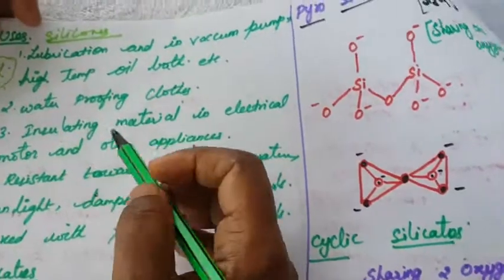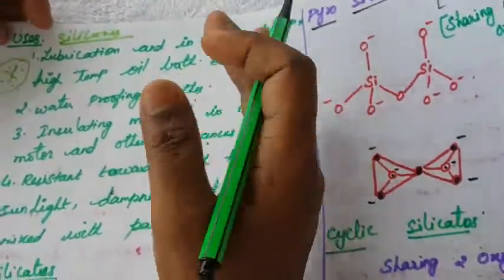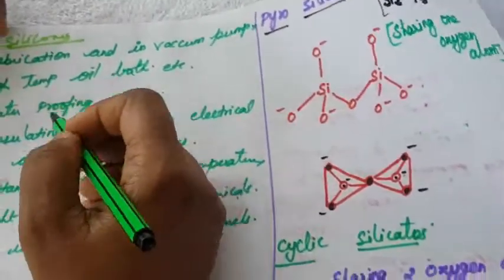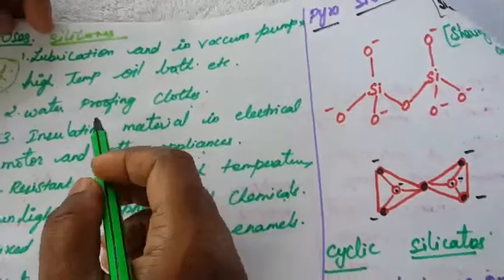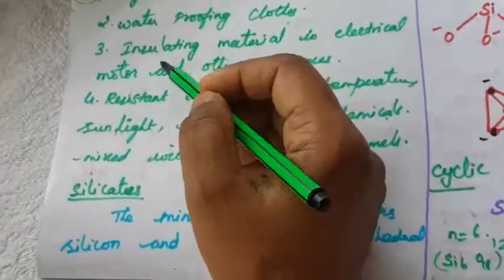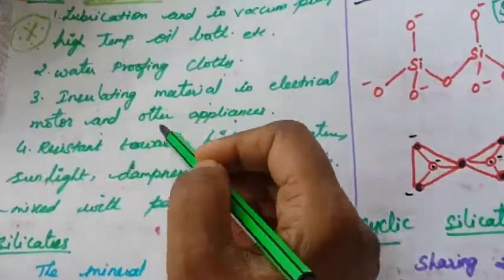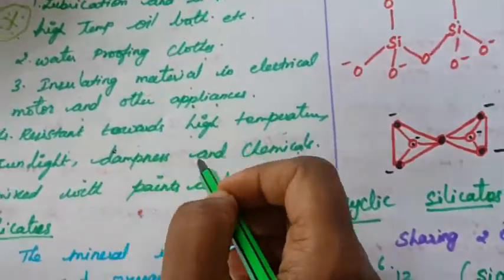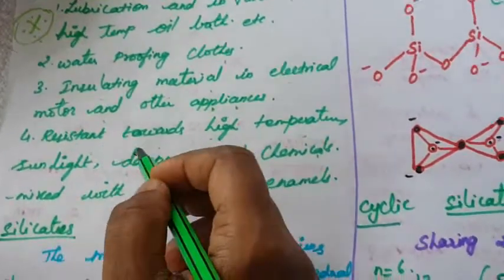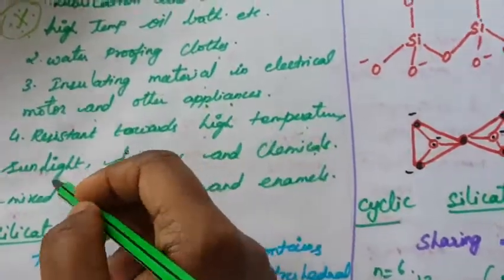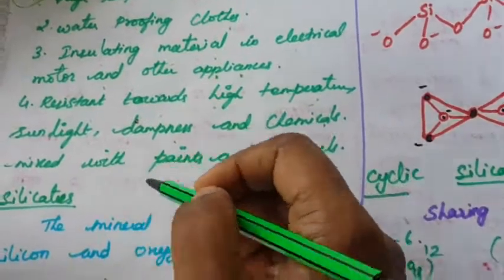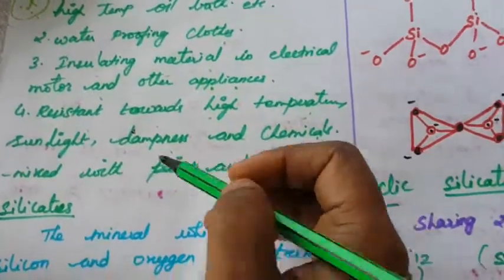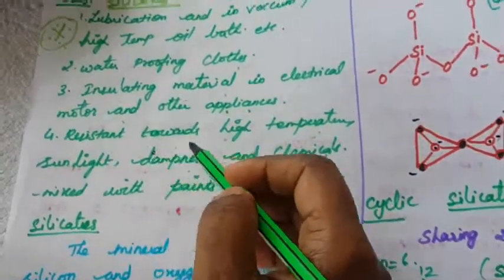We already know the silicone pan. We can use it for cooking without oil. It is called a silicone pan because it is a waterproofing material. Silicones are also resistant to high temperature, sunlight, dampness and chemicals. Mixed with paints and enamels, silicone compounds give good resistance towards high temperature.